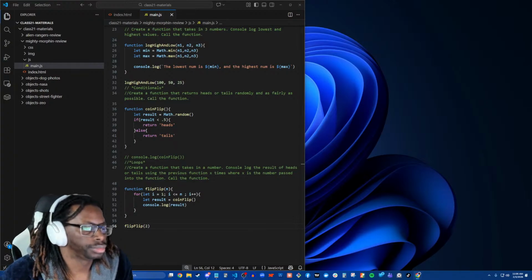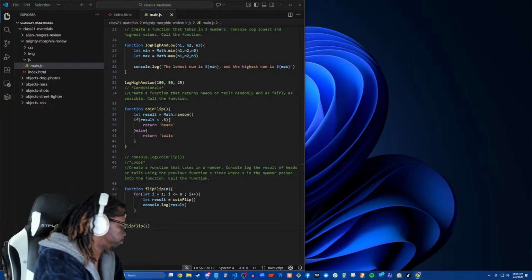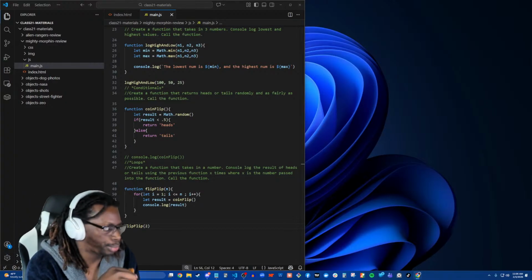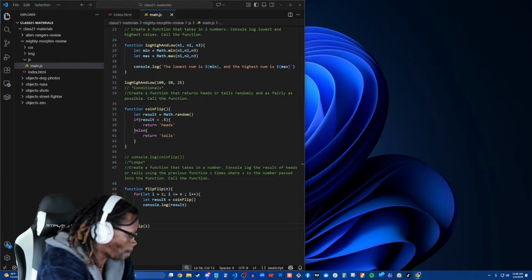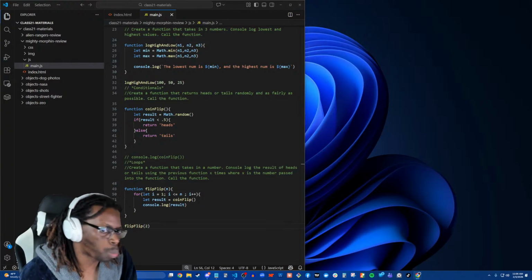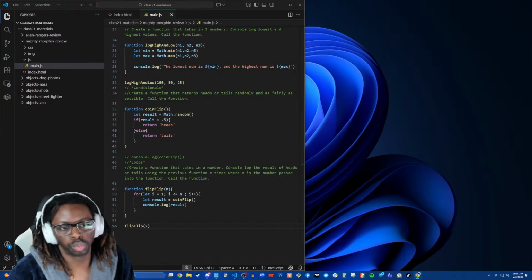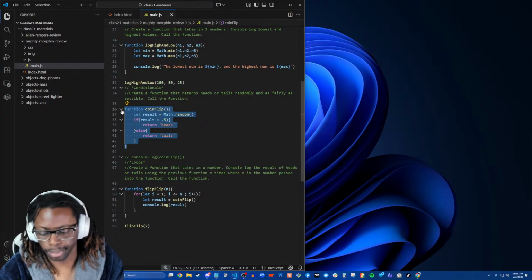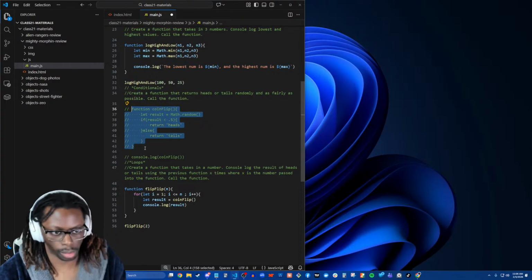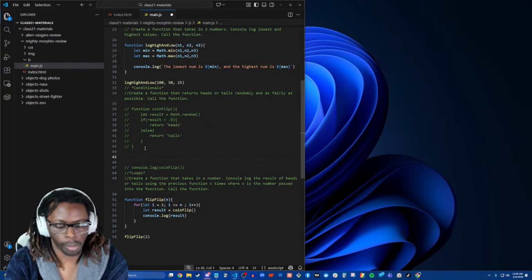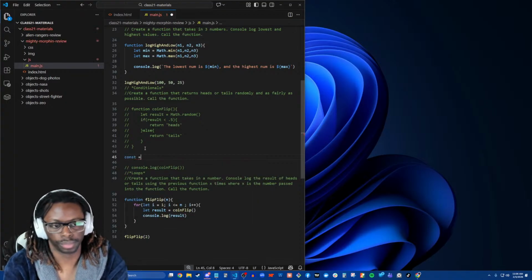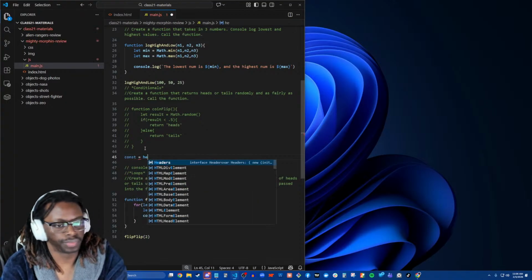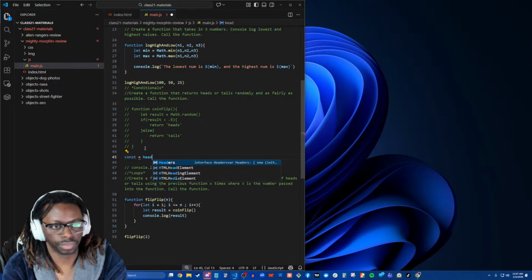One line. I like this function, but we learned some things in the past. We saw some arrow functions, and we know how to do ternaries exactly. So let's see if we can combine our arrow functions and ternary. I'm going to comment this out. I'm going to say const heads or tails, and I'm going to set it equal to, are we taking in anything?